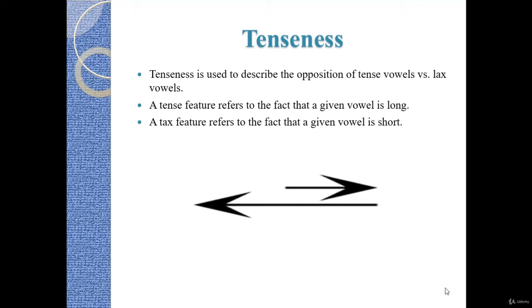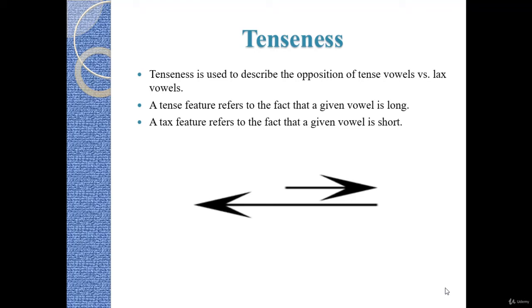So tenseness is used to describe tense vowels versus lax vowels. Lax means short vowels. Tense vowels are long vowels. A tense feature refers to the fact that a given vowel is long.